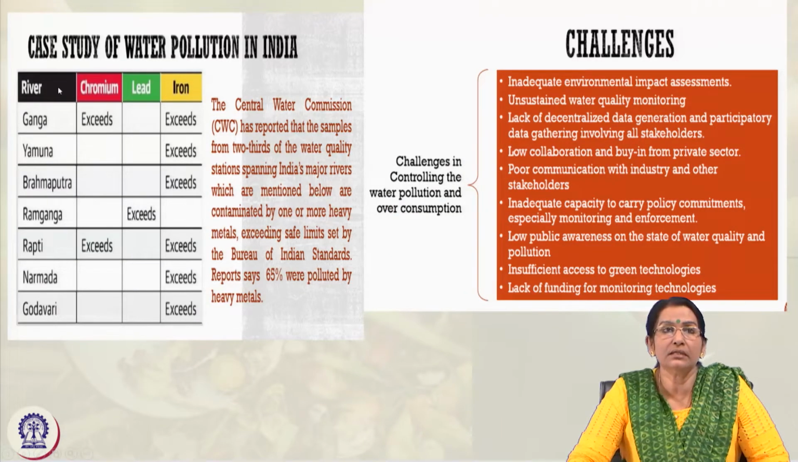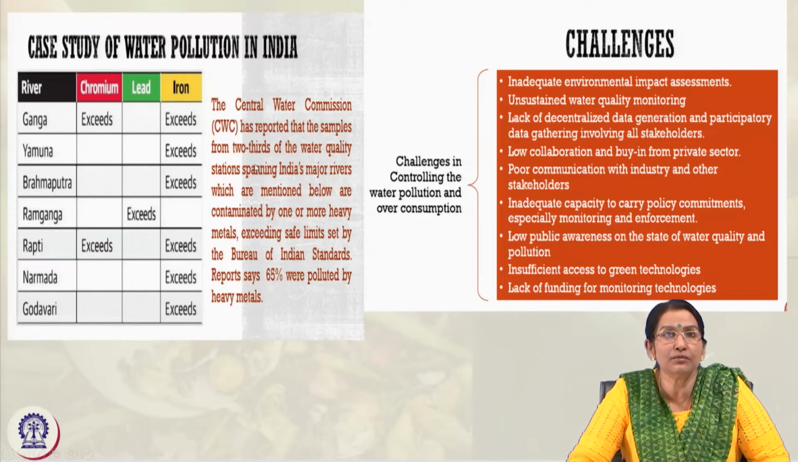Now, this is a case study of water pollution in India. These are some of the rivers, and you can see how they are being used by different stakeholders. The Central Water Commission reported that, as per the samples, the water quality in two thirds of India's major rivers is deteriorating, getting contaminated. You must be very much aware of the Ganga and the cleansing of river Ganga, how it is taking place.